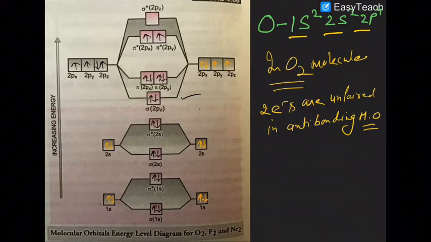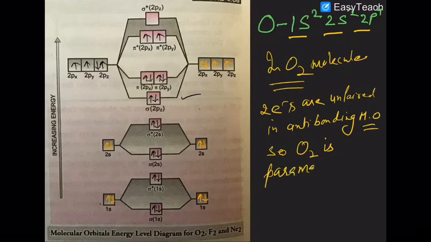I am repeating once more, 2 electrons are unpaired in anti-bonding MO. So O2 is paramagnetic in nature.